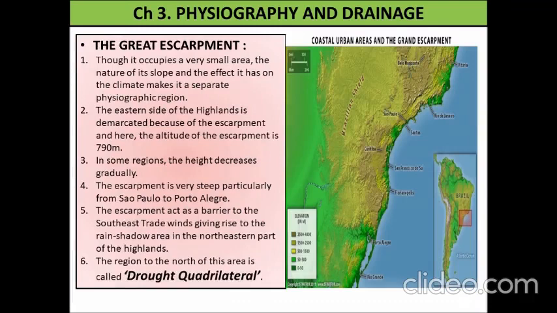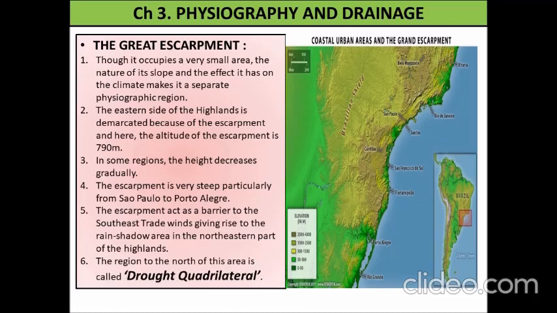Next, the Great Escarpment. Though it occupies a very small area, the nature of its slopes and the effect it has on the climate make it a separate physiographic region. The eastern side of the highland is demarcated by the escarpment, and here the altitude of the escarpment is 790 meters.